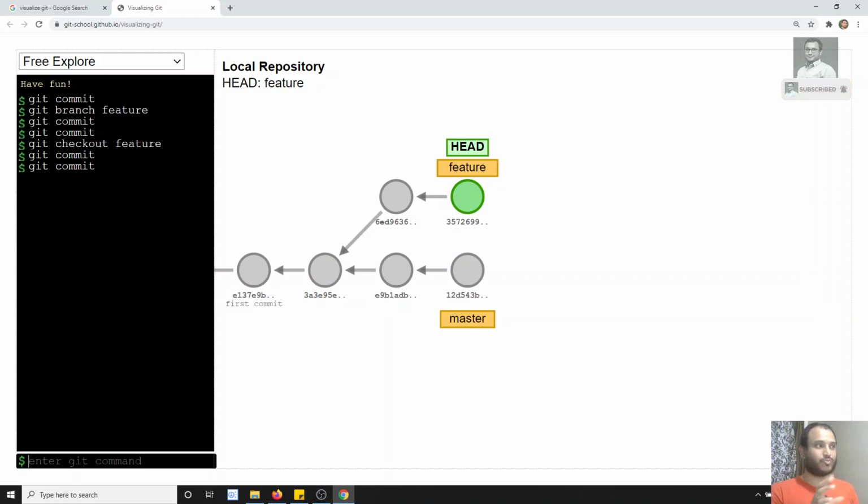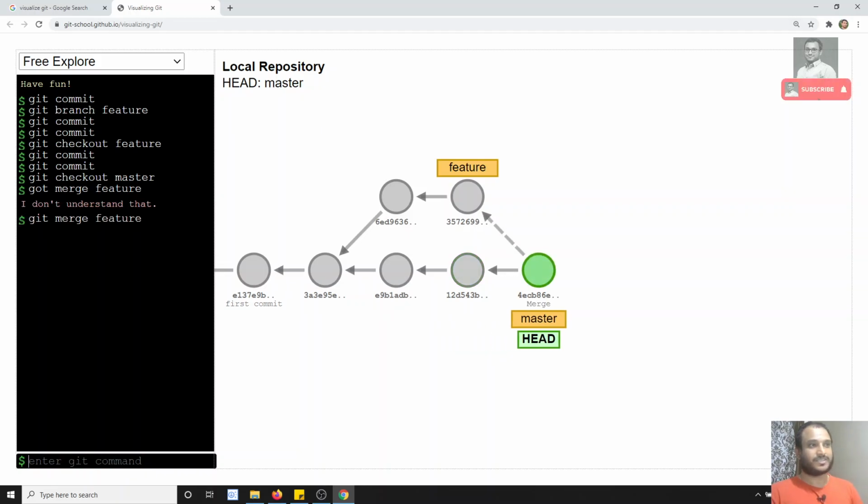We will merge the 2 branches. So let's check out to the master. Okay, I have checked out to the master. Now I will merge this feature. What will happen here? A new merge commit will be created, and it will merge all these commits. So now if I do git merge feature, see, a new merge commit has been created. The parent commit is pointing to the 2 commits.